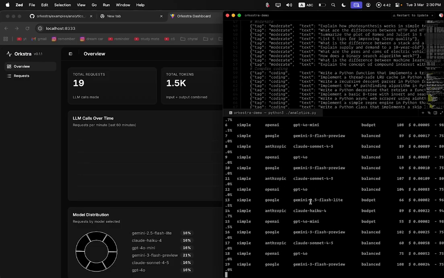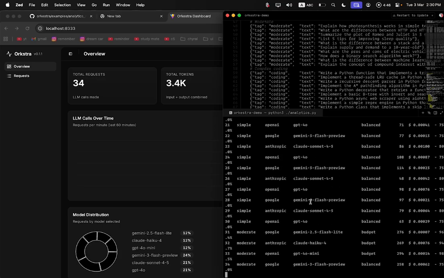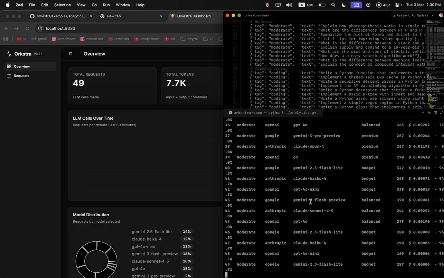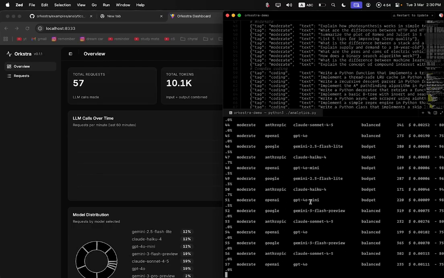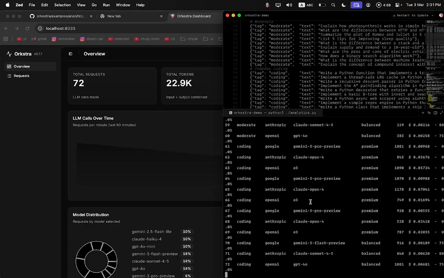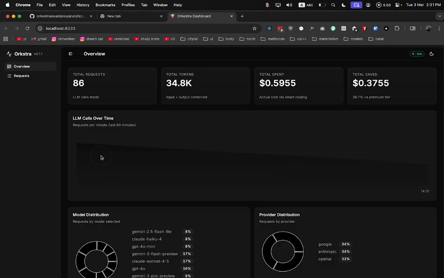So this is essentially a machine learning library that dictates what specific model should be called based on the context of the chat request that you are putting in. As you can see, it's always picking the best model fit for this very specific chat request. So this will eventually save a lot of money down the line if you scale it up. We are saving very fractional money, of course, but if you scale it up to millions of chat requests per day or per month, it's actually going to save a lot of money down the line.